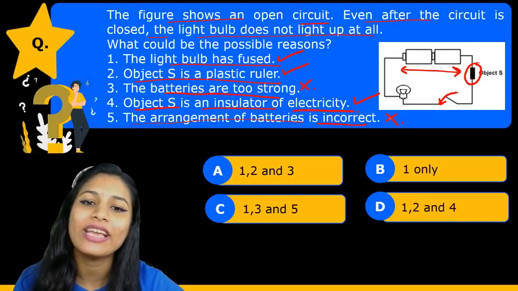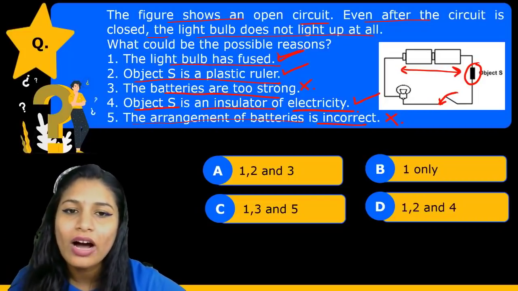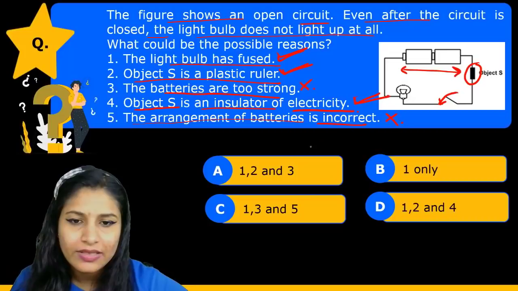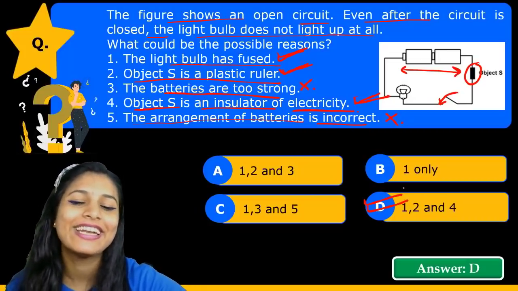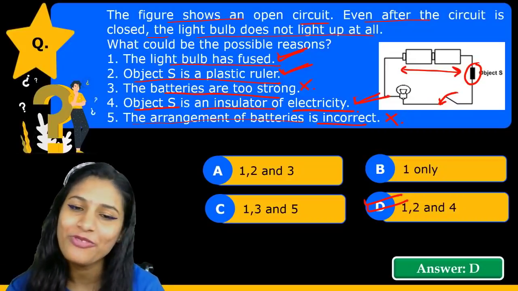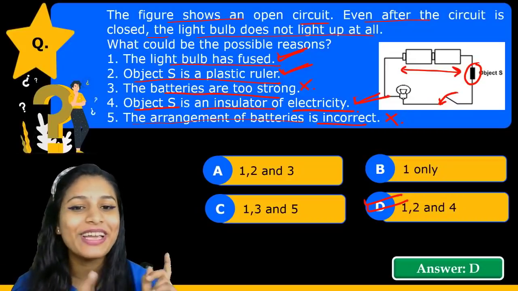So they are asking what can be the possible reasons. So 1, 2 and 4. Let us see where this option is. Okay, it is option number D. So the answer is D. Okay, children, this was all about the physics part. Now let us proceed to the chemistry section.